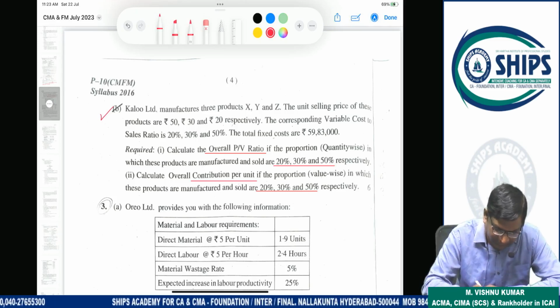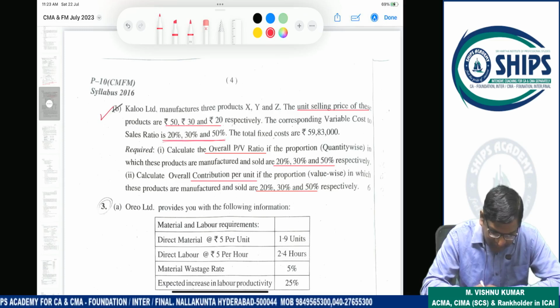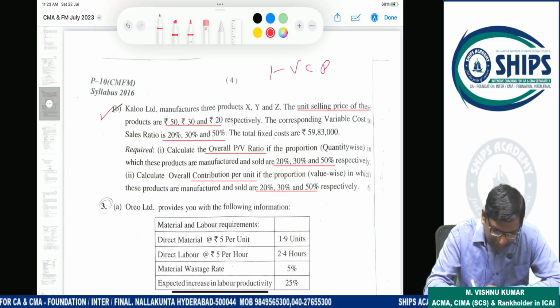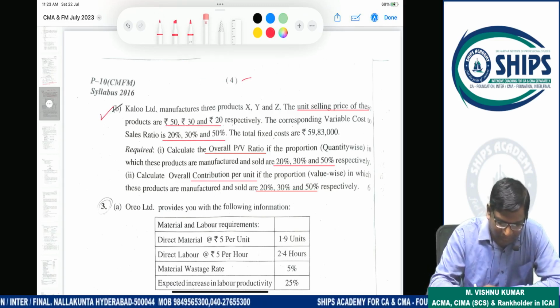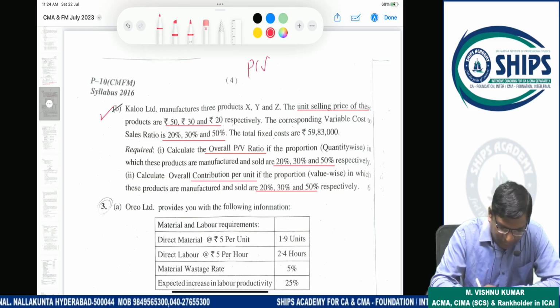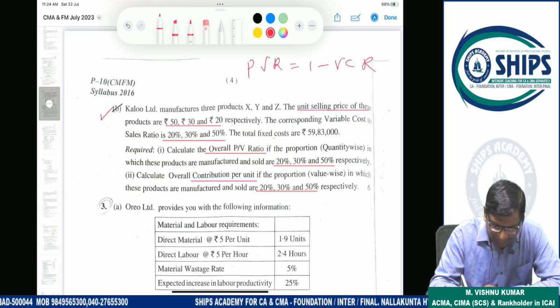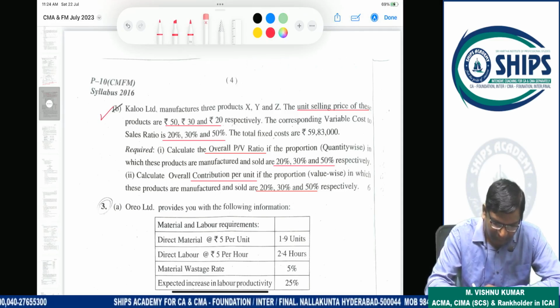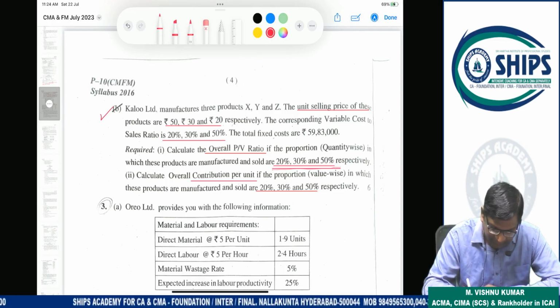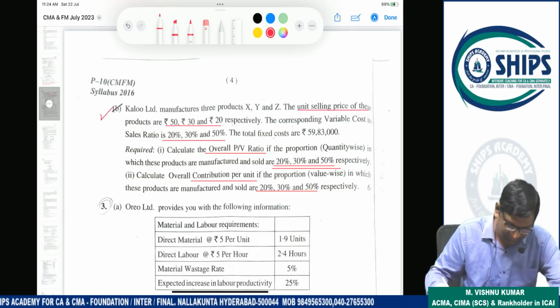First, what is the selling price given? 50, 30, 20. What is the variable cost ratio given? 20, 30, 50. So 1 minus variable cost ratio is the PV ratio. We have to calculate PV ratio first: PV ratio equals 1 minus variable cost ratio. After calculating the PV ratio, we multiply it with the sales mix, and we will get the overall PV ratio. Understand?